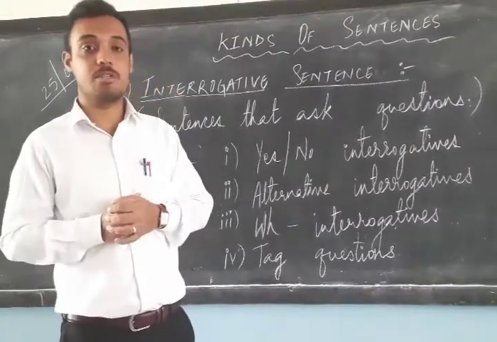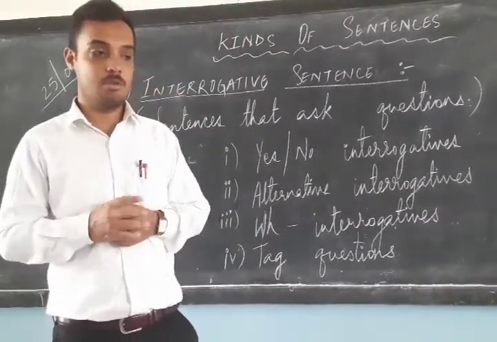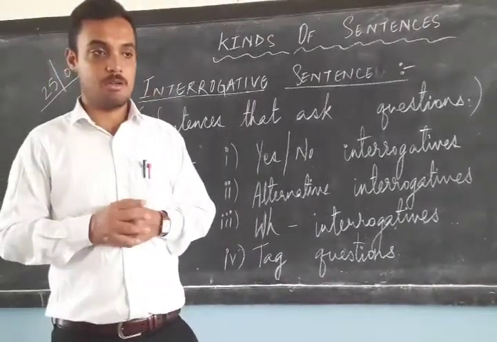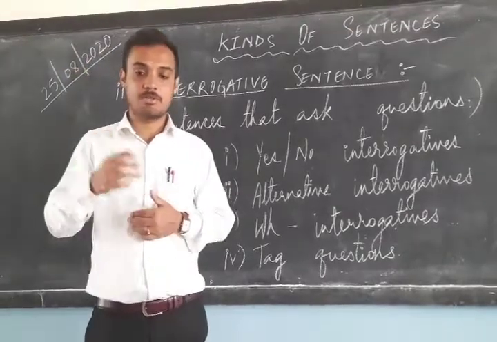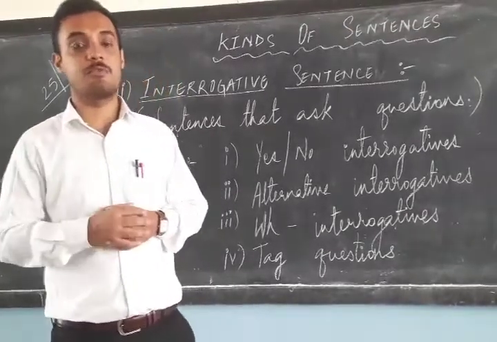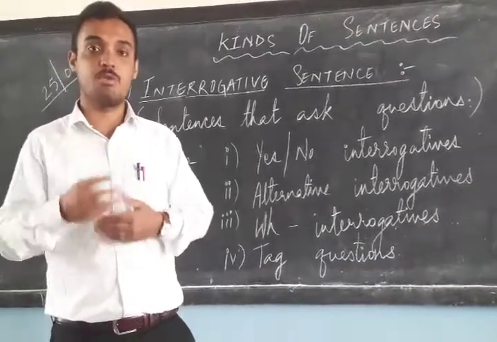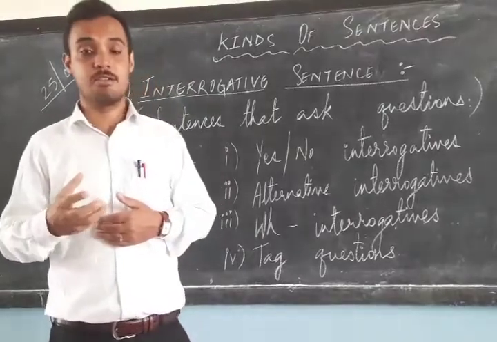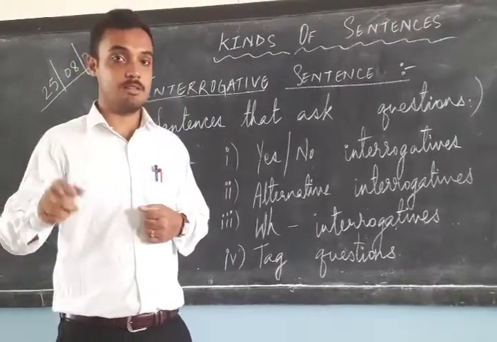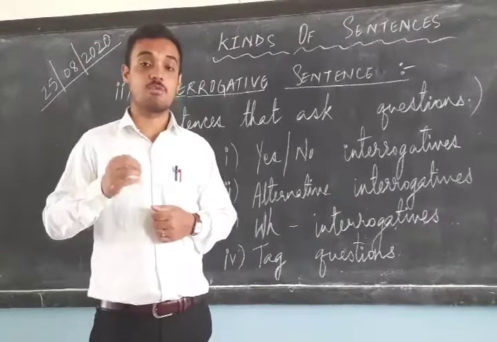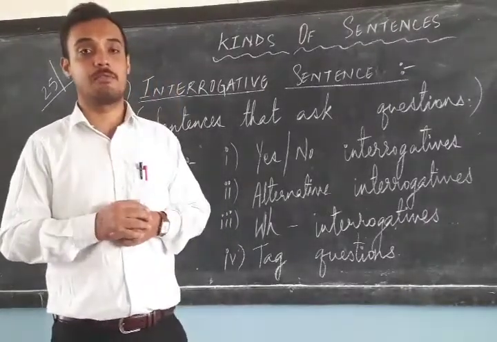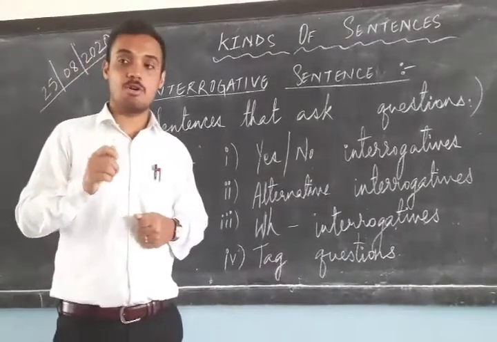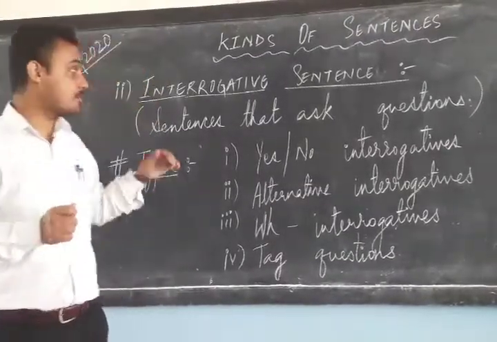Another example we can take is of an interview. Suppose a person is going for a job interview. Now when he enters the office, the person sitting in the chair asks him various types of questions. What is he doing? He is knowing something. He wants some answers from you, answers to the question that he is asking. So what is the person sitting in that chair doing? He is interrogating. He is asking question. That is interrogation. So whenever a sentence is asking you a question, it is known as or considered as